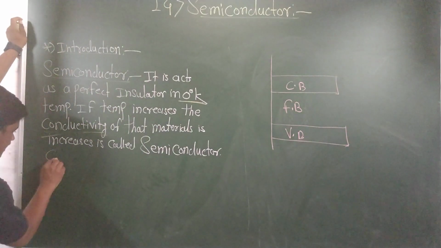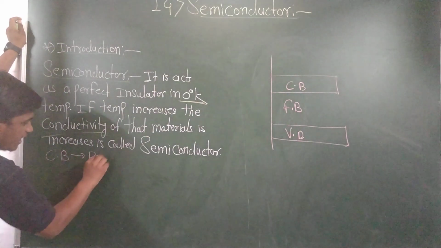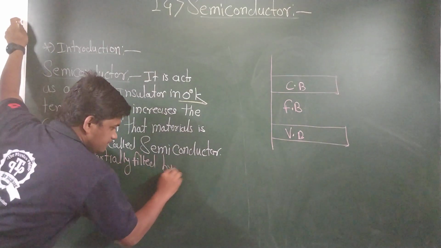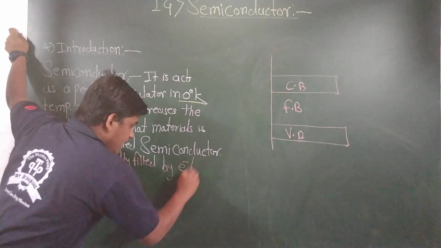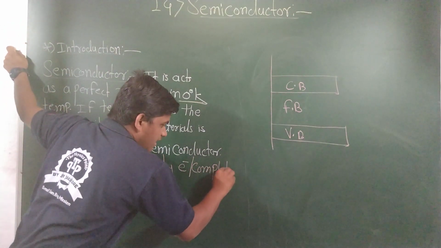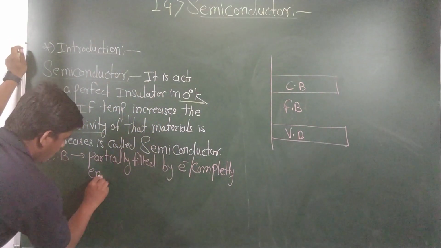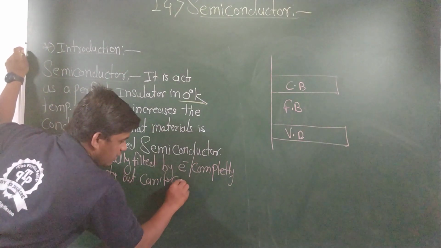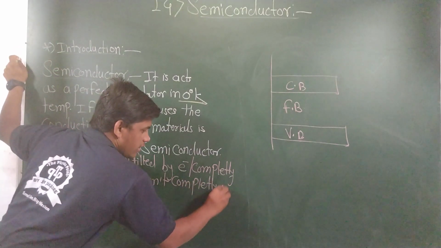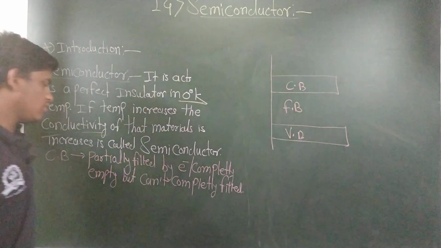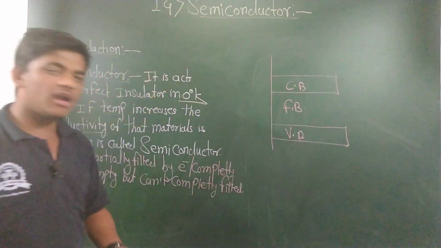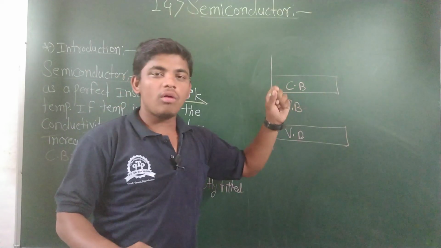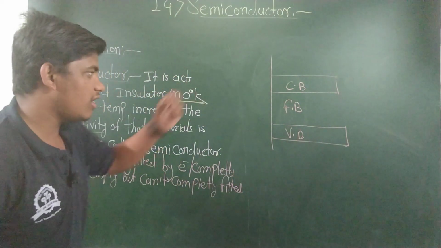Let's see what is in a conduction band. The conduction band is partially filled by electrons or completely empty, but it can't be completely filled. जे कंडक्शन बँड आहे हे पार्शियली इलेक्ट्रॉन्सनं भरलेलं असतं किंवा पूर्णपणे रिकामं, कम्प्लिटली एम्प्टी, पण पूर्णपणे कधी भरलेला नसतो. That is all about the conduction band.